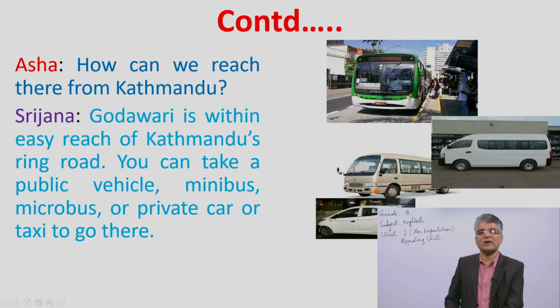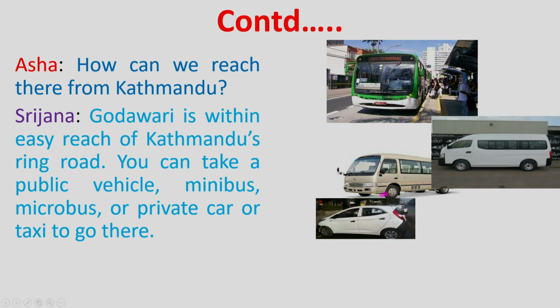Or if you are coming from outside Kathmandu Valley, you can also have some vehicle yourself, and some minibuses are also available there. You can ride a microbus, or a private car. You can also hire a private car, or if you have a car yourself, you can ride it and visit Godavari, or take a taxi to go there.